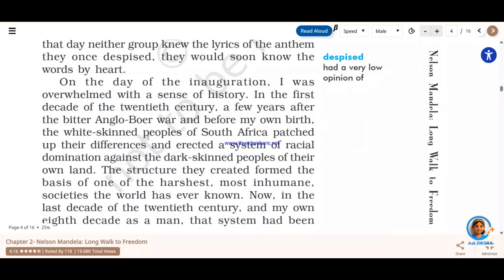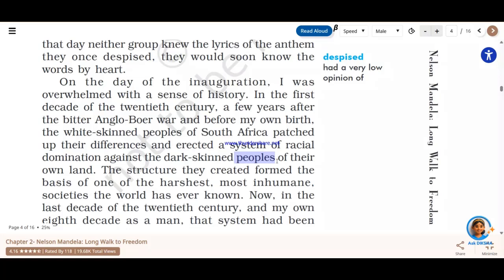Now, very interestingly, if you have read through the chapter very carefully, you will see that people itself is a plural word. But Nelson Mandela, time and again throughout the chapter, is using this word peoples. He is adding an S. Why is it so? Because over here Nelson Mandela is talking about different types of people. Now what are the different types of people? The whites, the blacks, the browns. So Nelson Mandela is talking about different groups of people.